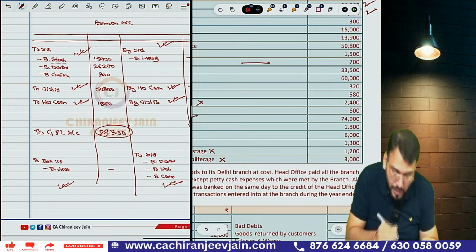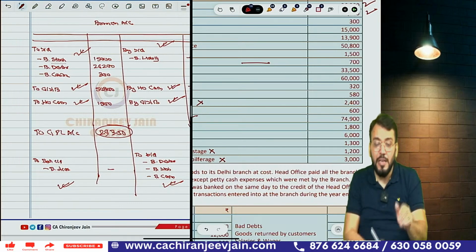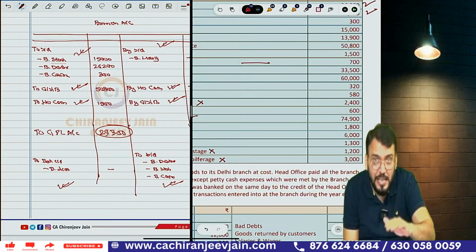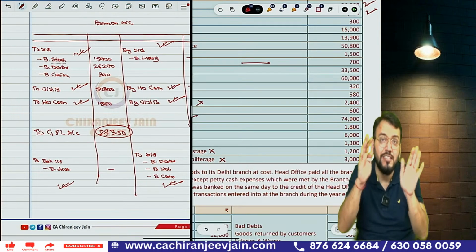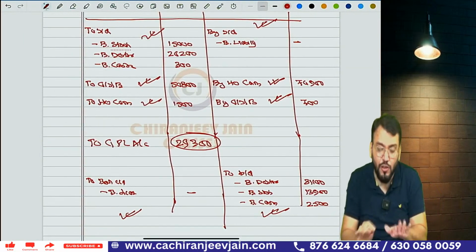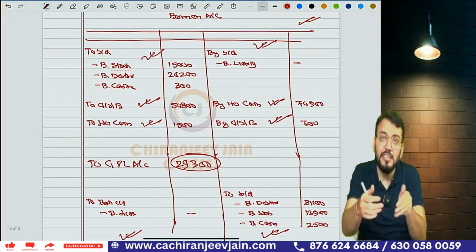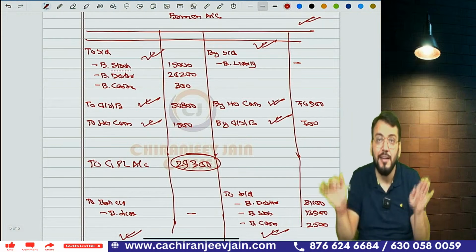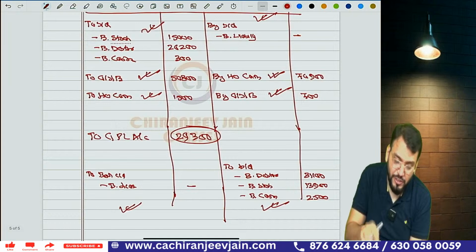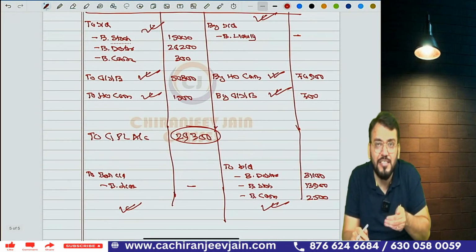Jadoo ho gaya. Jadoo means same profit is coming. Means either you are following stock and debtor method, in which you are preparing that much account, you can calculate same profit by using branch account, that is under debtor method. Have you understood this much? Means this preparation part, have you understood or not? This is the branch account in the books of head office under debtor method. Have you understood this much? You give me green signal, so I will understand that I need to proceed.